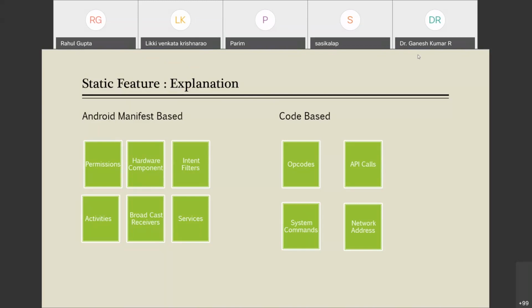Now comes the code-based features. Code-based features, I have already told you, are inside the Smali files. When you parse the Smali files, you could retrieve these four kinds of features. What are these features? One is opcodes. What are opcodes?